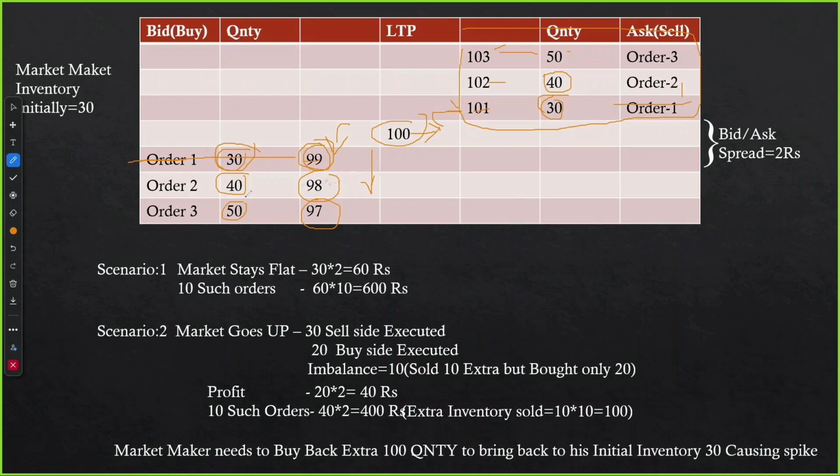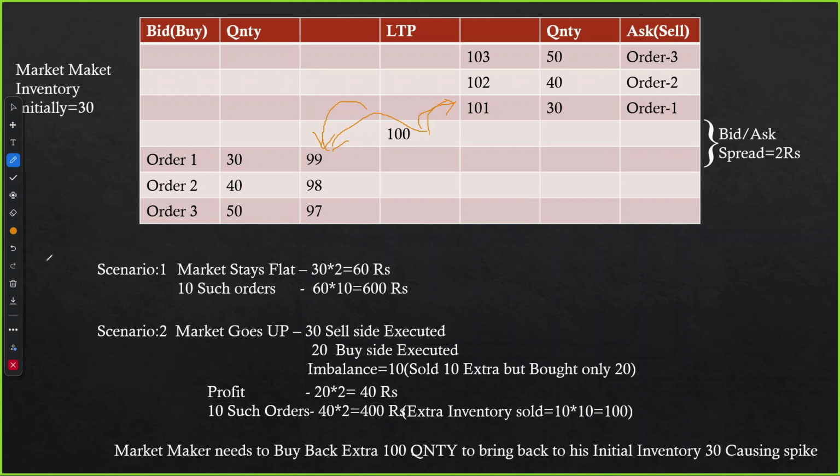So unless a market order gets executed either at this bid price or at this ask price, the LTP remains the same. What happens here is, let's say a buyer comes in, a market buyer mainly, who wants to buy at whatever price is available. The moment he places a market order in the order terminal, there won't be any mention of price because it's a market order. So the moment he places it, it will go and execute at 101 rupees. Another seller comes and places a market order, it will go and execute at 99 rupees. This is how it happens in an ideal scenario. So the last traded price will change to 101, and then immediately it might change to 99 rupees.